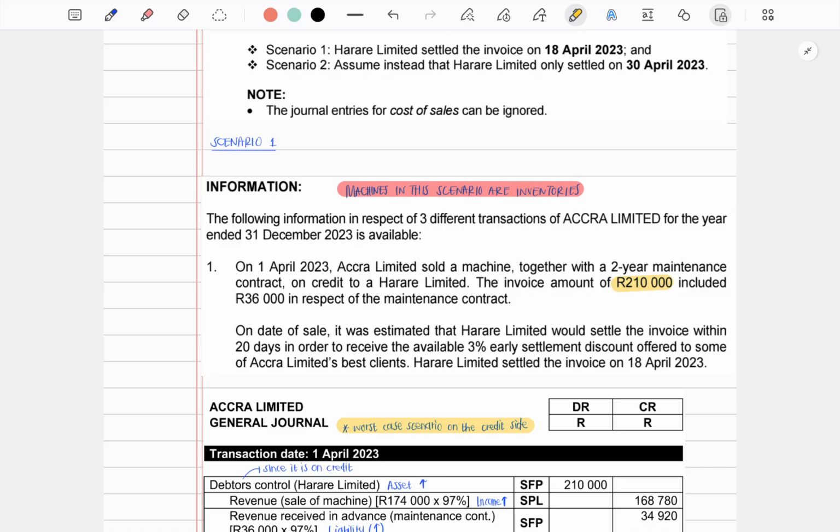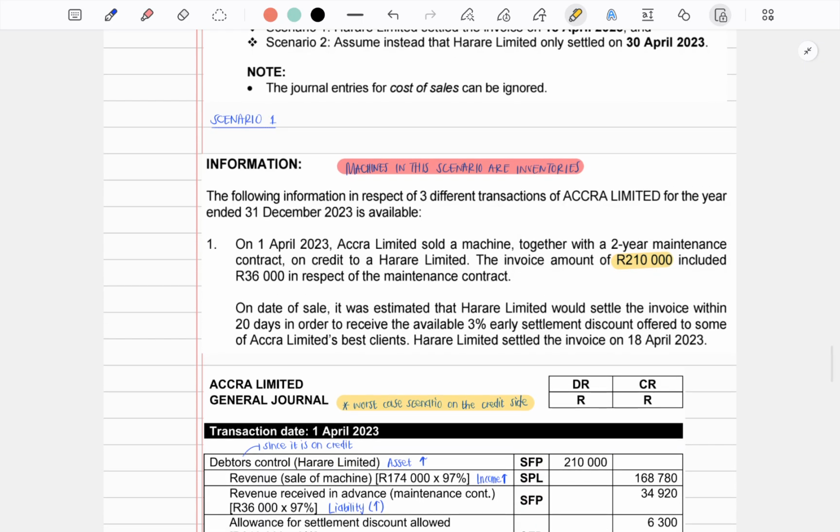Since the debtors control is an asset, it increases on the debit side, and this is shown in the statement of financial position. However, when it comes to revenue, we only recognize the revenue from the sale of the machine after accounting for the early settlement discount. Since we expect Harare Limited to settle the invoice within the 20 days, we only recognize the revenue from the machine.